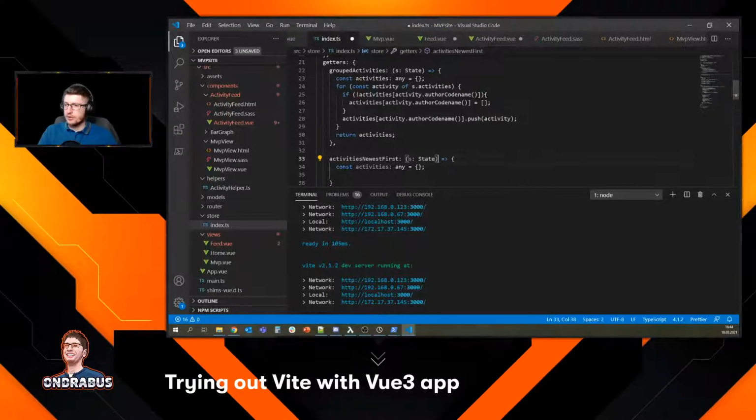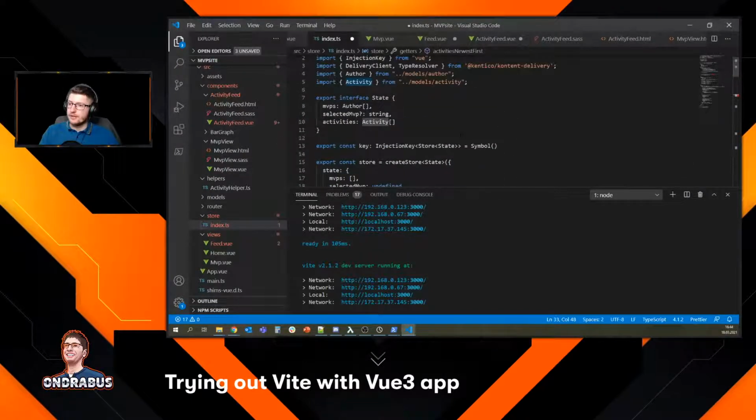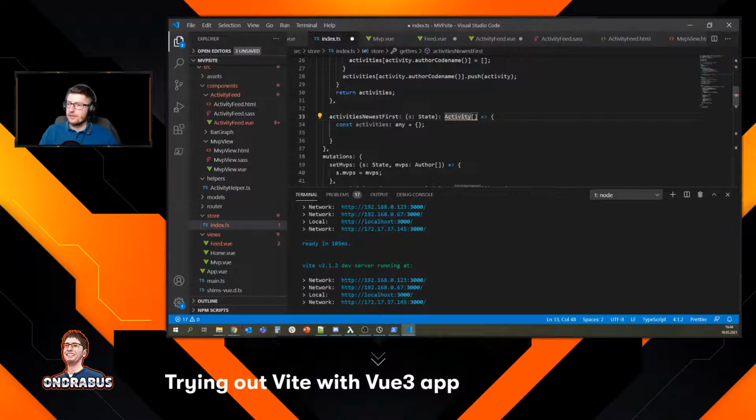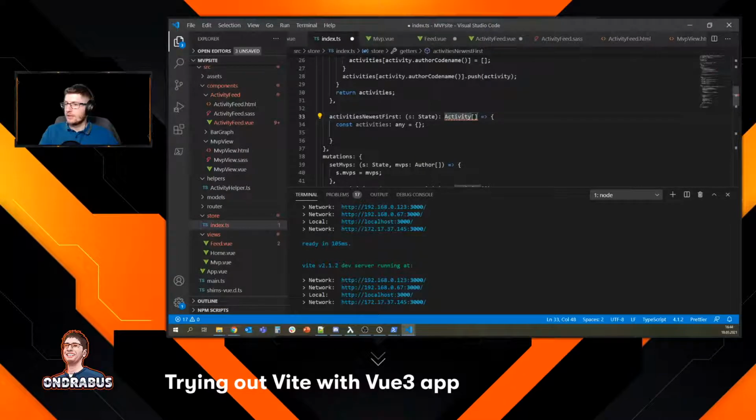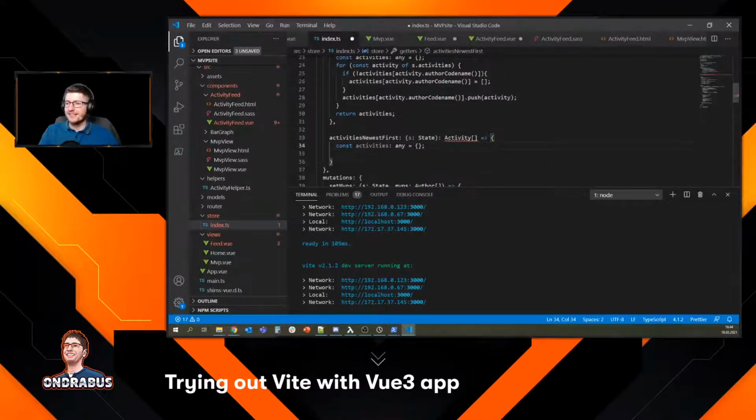So activitiesNewestFirst can actually return an Activity array. A function whose declared type is neither void nor any must return a value. Okay, that's fine, I just haven't implemented it yet.